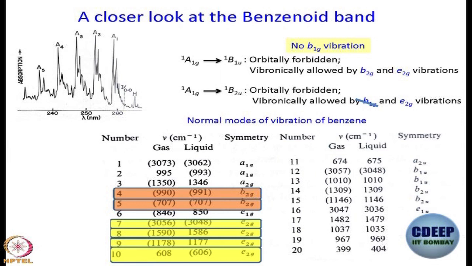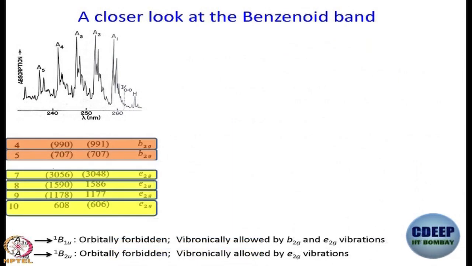I am using a wrong file. Anyway, these are the B2g vibrations and these are the E2g vibrations. Okay. Let me arrange it a little bit, and this is what the situation is. This is the benzenoid band we are trying to understand. We have a couple of B2g vibrations. We have actually 4 into 2, 8 E2g vibrations, and we are trying to understand which one is it.